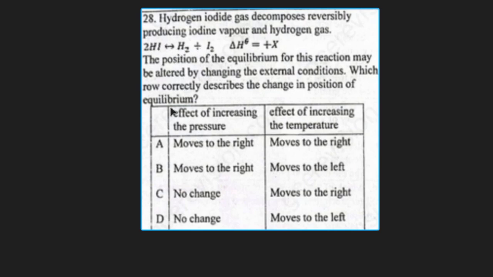So we look at this equation. When we increase the pressure, is there any change? The criterion for pressure is that there should be a difference in the number of moles. When we look at the equation, we have 1 mole of hydrogen and 1 mole of iodine produced, altogether 2 moles of product, and we also have 2 moles of reactant, which is hydrogen iodide. Since there is no difference in the number of moles, pressure does not affect it. We look at temperature. Since it is an endothermic reaction, an increase in temperature will favor the equilibrium position to shift to the right. So our best answer is C.